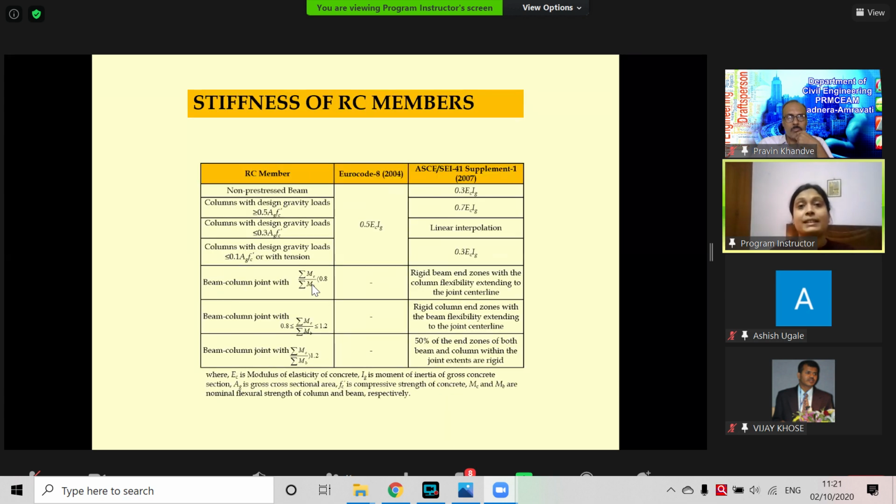Then it comes to the stiffness of the RC member. We are not bothered about the stiffness of the steel member that much, but for RC, we know that it is a cracked section.